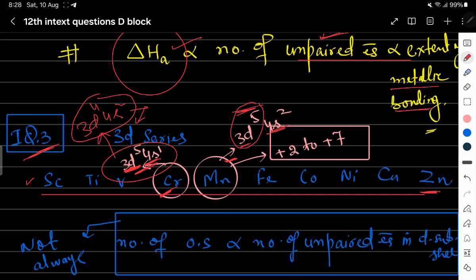So here the question is, which element in the series shows the maximum oxidation state? This is manganese. It shows oxidation states from +2 to +7, so it has the maximum oxidation state. Chromium has a maximum oxidation state of +6.